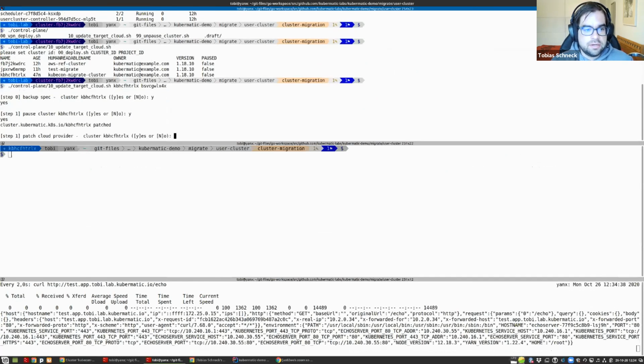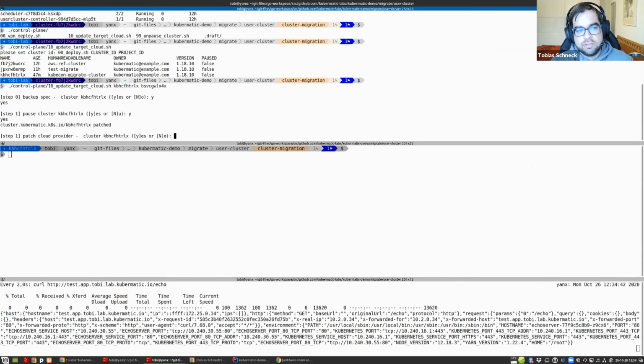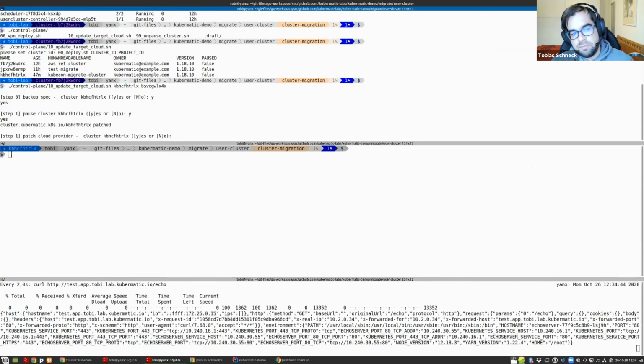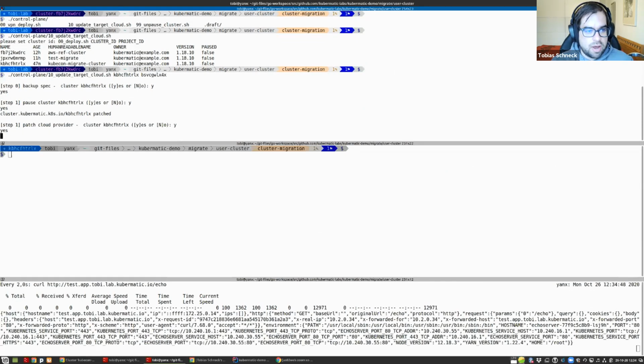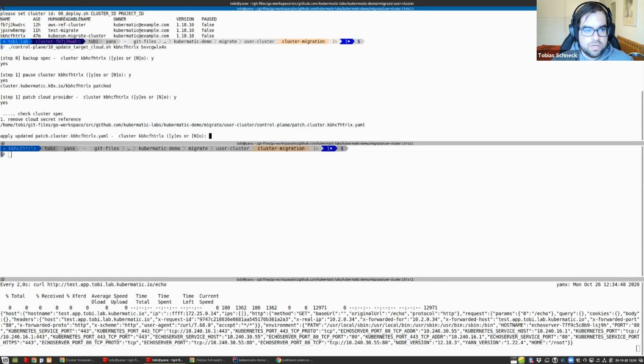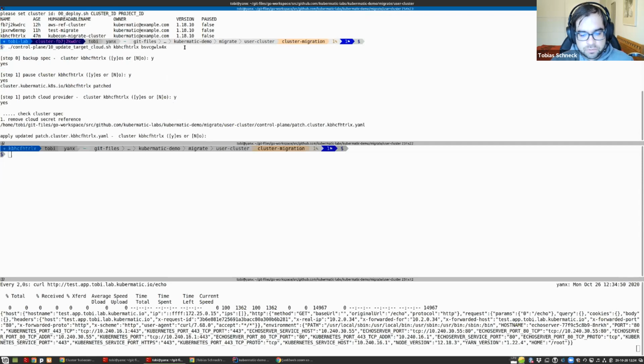And after I pause the cluster, the controller does not care anymore. So now I can safely update my cloud provider. So I want to patch the cloud provider. I create a new cluster YAML, which we can now take a look at.